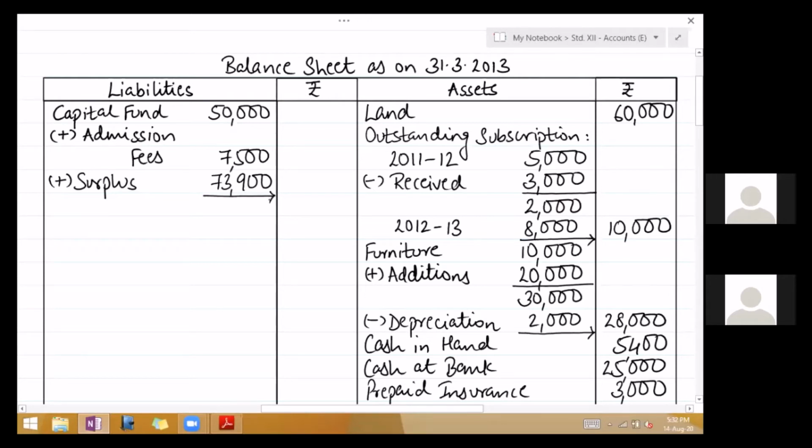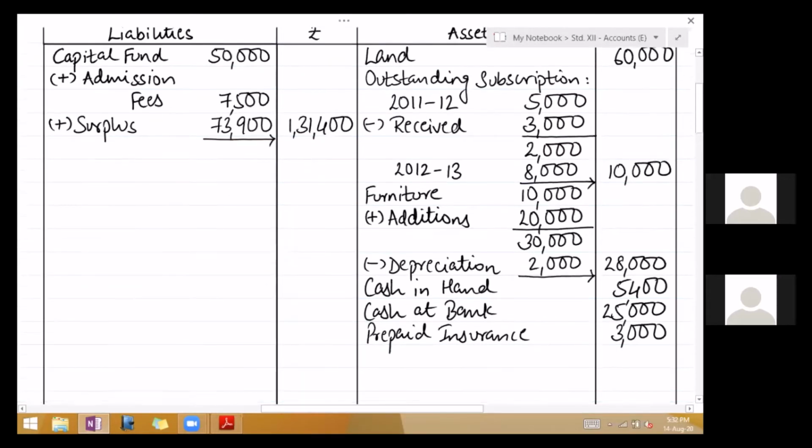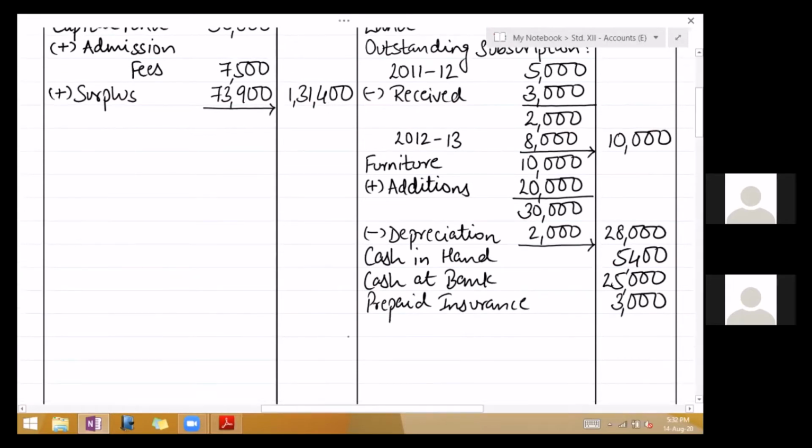What's the total capital in the outer column? 1,31,400. And that should be the balance sheet total as well. Check. Yes, sir. 131,400.